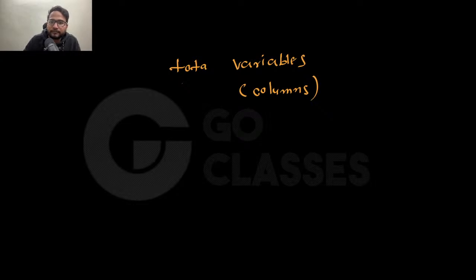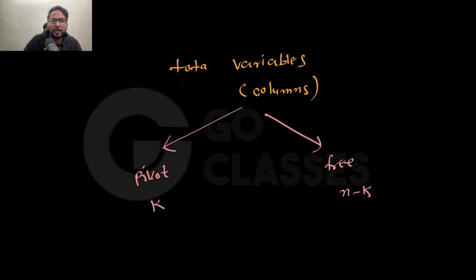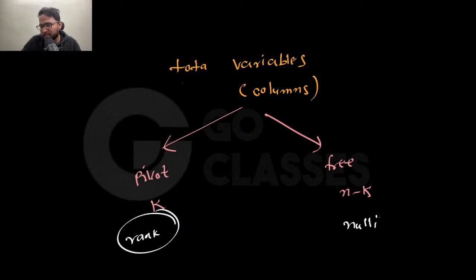Out of them, some are pivot variables, some are free variables. Suppose the pivot variables are k, then the free variables will be n minus k. The number of pivot variables is called rank, and the free variables are called nullity. There is actually another definition of nullity, which is the dimension of the null space, but you do not need to worry about it.